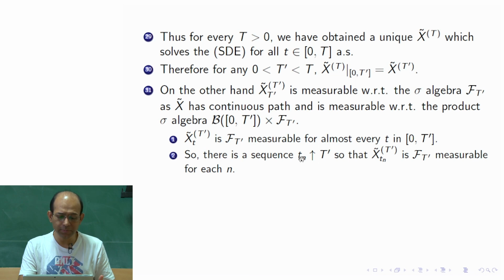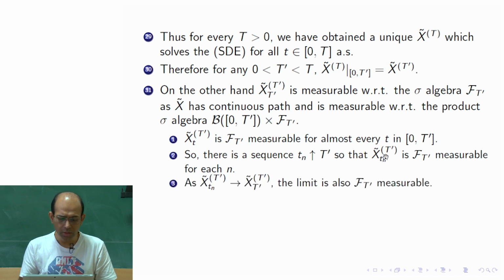So, we get a sequence t n, increasing to t prime, in the complement of the zero measure set, such that if I evaluate at this t n, as a function of omega it is measurable with respect to F t prime. This is true for each n. Now, we know that x tilde as a function of small t is continuous.